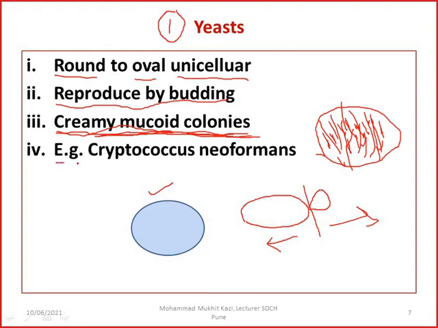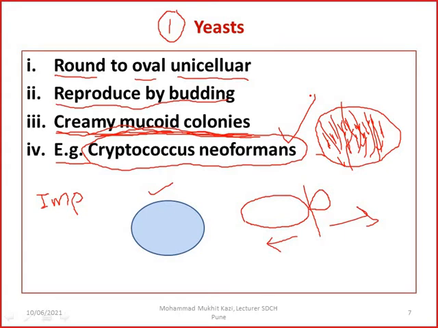And the example from this morphological classification, that is yeast, is Cryptococcus neoformans. Very important pathogen in causing meningitis. They cause meningitis in HIV positive patients or those patients whose immunity is compromised. So remember this is the most important pathogen, Cryptococcus neoformans, and this comes under the yeast.